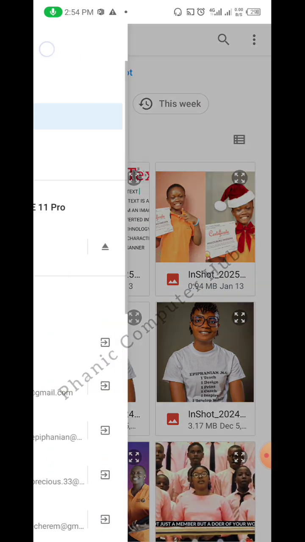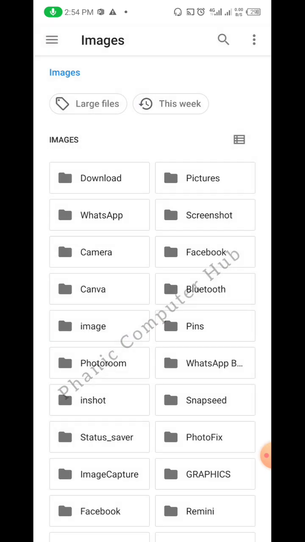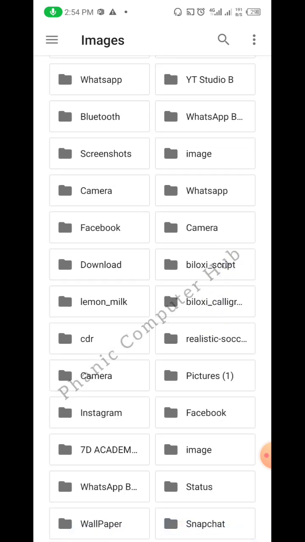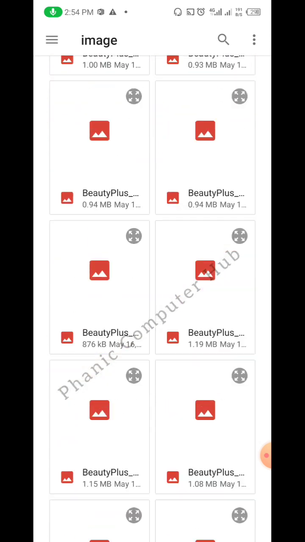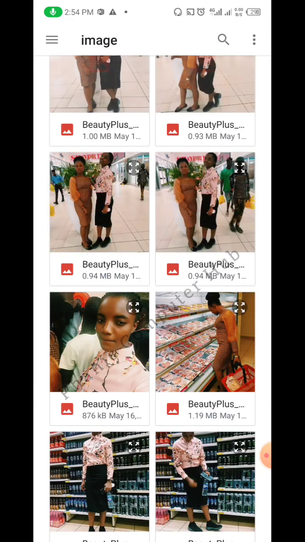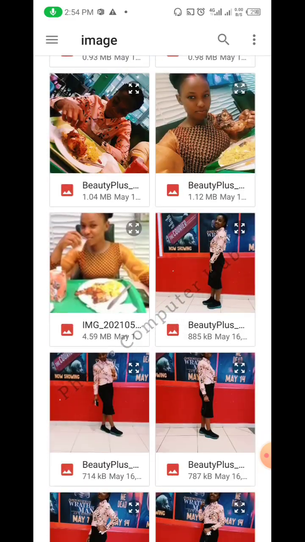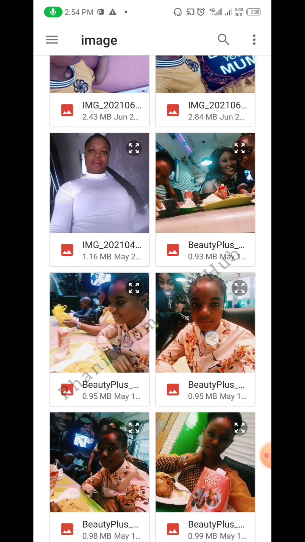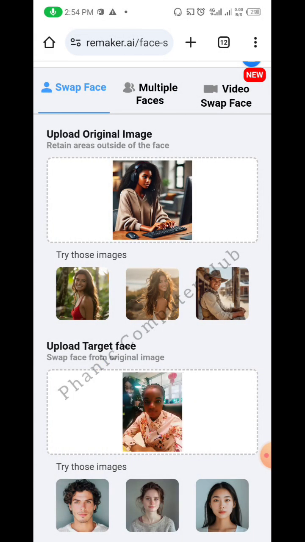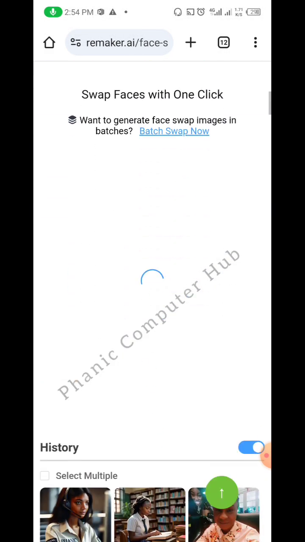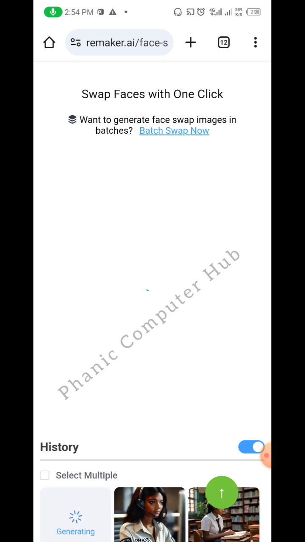Let me find an image that is a bit different. Okay, let me use this one. There's this one where I'm eating. Let me use this one. Okay, click on swap. Let's see what we're going to have.